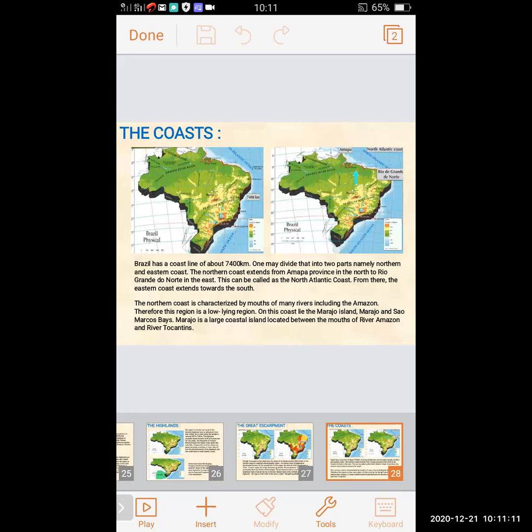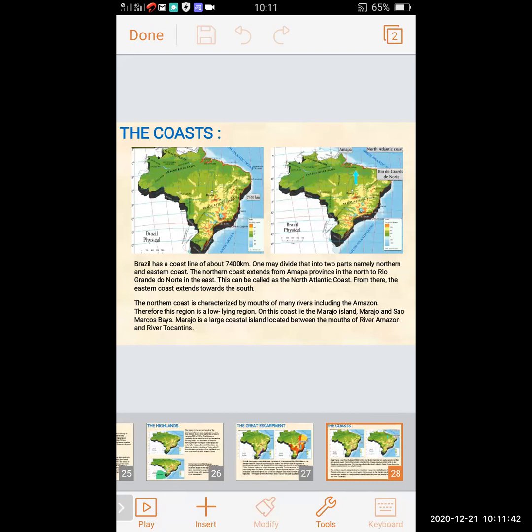The northern coast extends from Amapá province in the north to Rio Grande do Norte in the east. In the second map, you can see Amapá is indicated there.